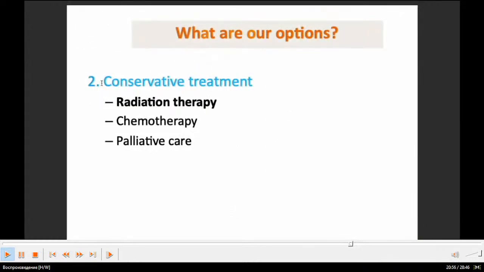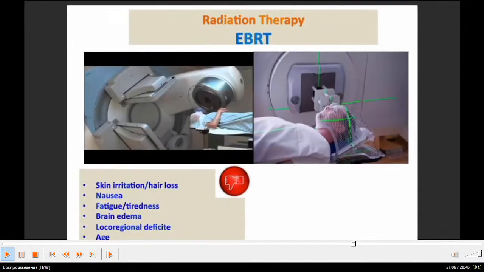Second part, second option: conservative treatment. Radiation therapy, chemotherapy, and palliative care. Radiation therapy, EBRT. Disadvantages here: skin irritation, hair loss, nausea, fatigue, tiredness, brain edema, local regional deficit, intellectual impairment.